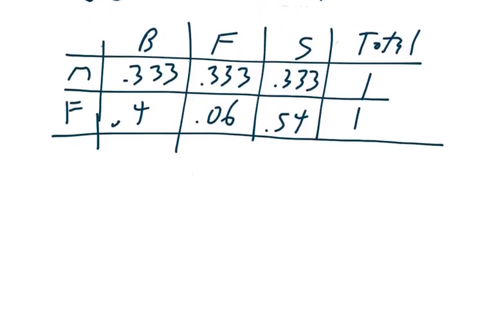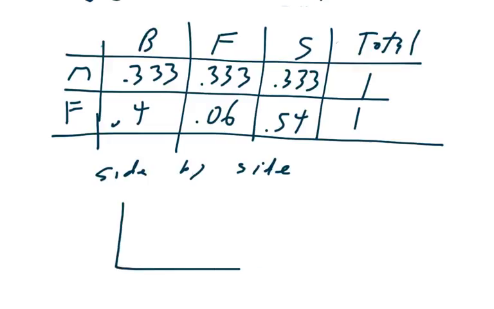So we're going to do two things with this piece of information. We are going to make a side-by-side bar graph in order to compare these. And these are called conditional because we know one piece of information. So the information up here is going to be conditional because we know the gender, and that's what a conditional one does.